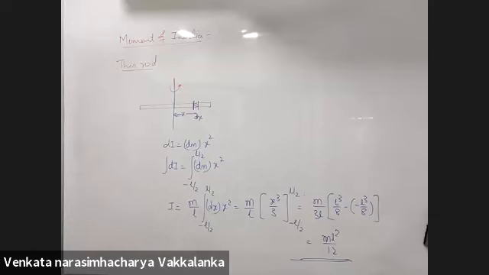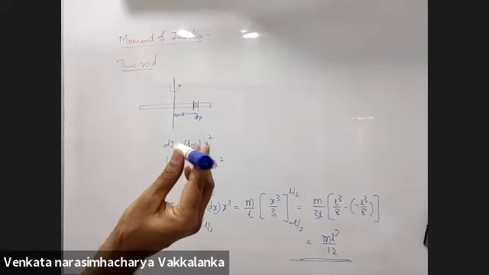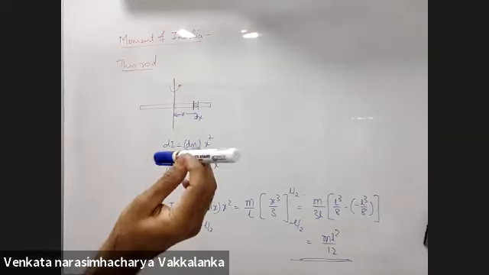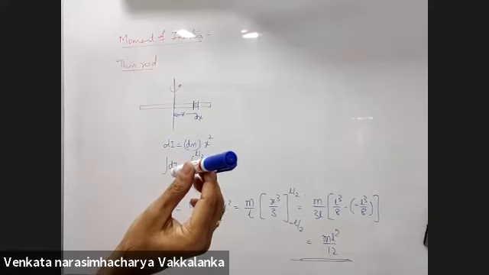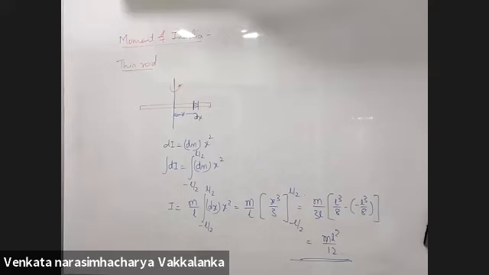So this ML square by 12 is the moment of inertia about the center, no? About an axis passing through the center of the rod. Yes, about an axis passing through the center of the rod. Thank you, sir. Noted.